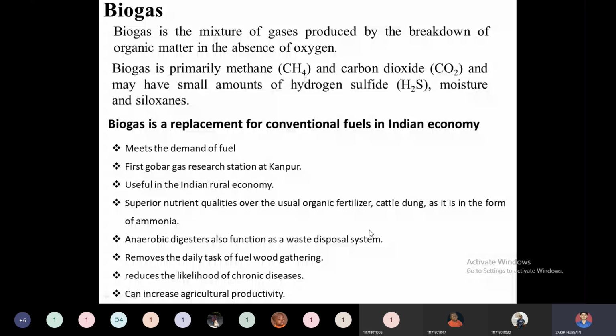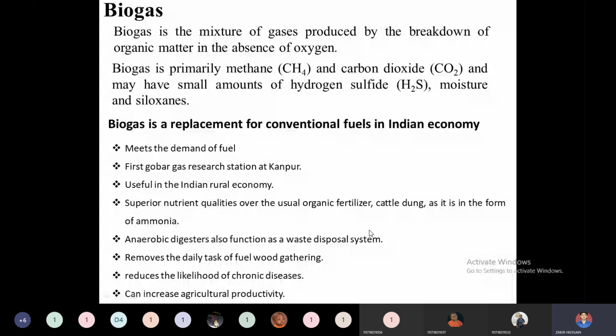Biogas can also be used in diesel powered engines with certain modifications, or in dual fuel engines. Nowadays it is very important to use dual fuel engines, so that a particular engine can handle gas as well as diesel. Whatever the input we are giving, that engine can handle both fuel mechanisms.